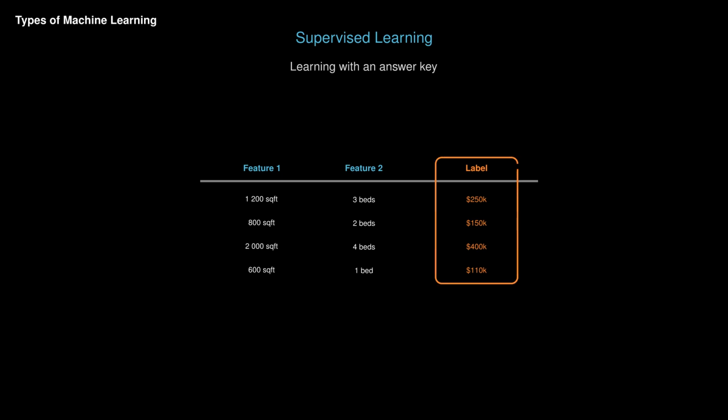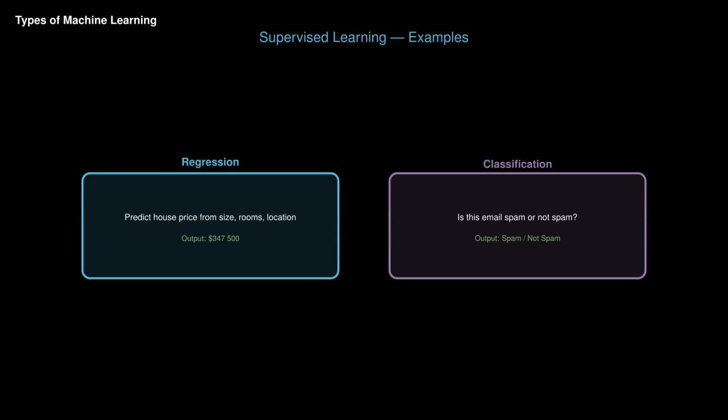Supervised learning. You give the computer labeled examples, inputs paired with correct outputs. It learns the mapping from input to output, like learning with an answer key. For example, predicting house prices from features like area and location, or classifying emails as spam or not spam.